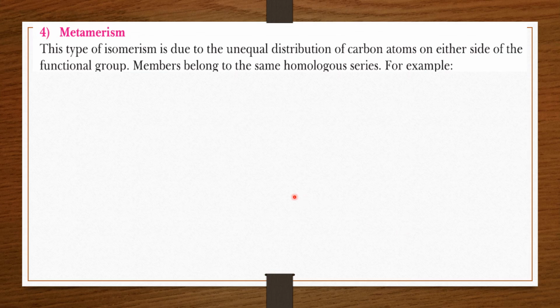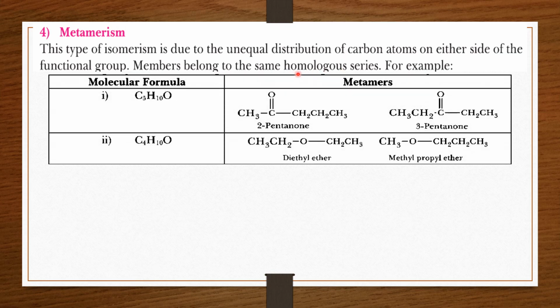Next is metamerism. In this type of isomerism, there is unequal distribution of carbon atoms on either side of the functional group, and they are members of the same homologous series. It means they belong to the same family, but their number of carbon atoms along the functional group will be different.